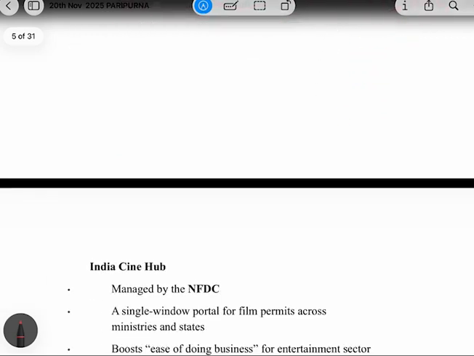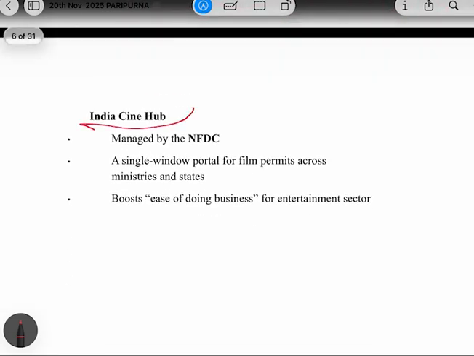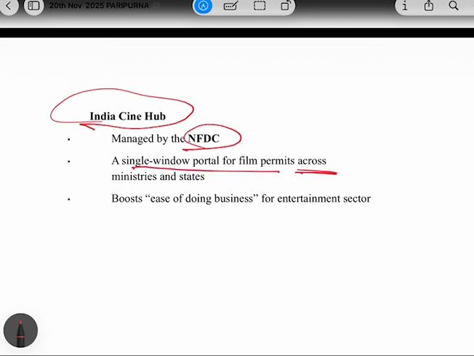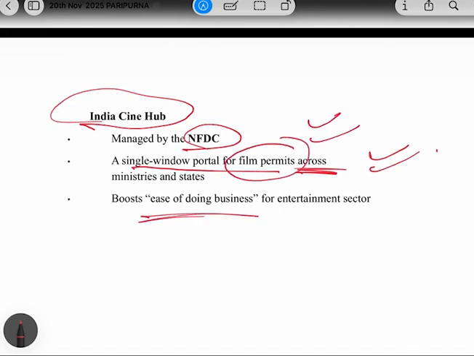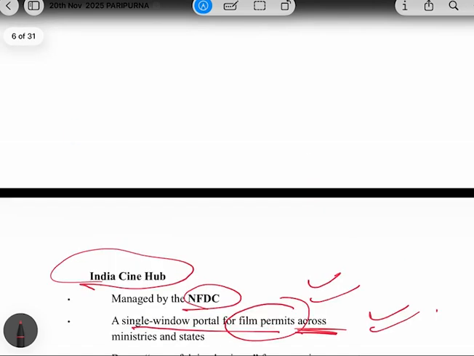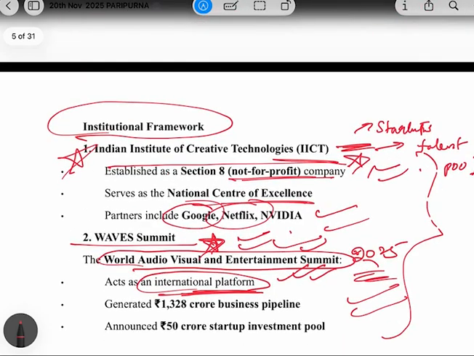Now coming to the next framework, that is the India Cine Hub. So India Cine Hub is managed by NFDC, and this Cine Hub acts as a single window portal for film permits. Okay, so this is also very important because if film permits become easy, it will help in the ease of doing business. So basically, we are discussing the institutional framework to promote the entertainment industry in India.